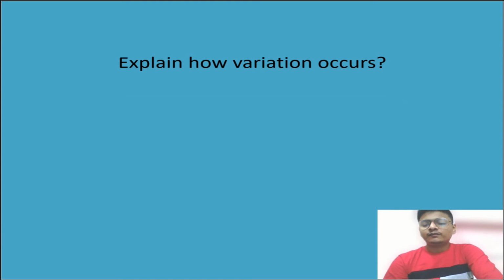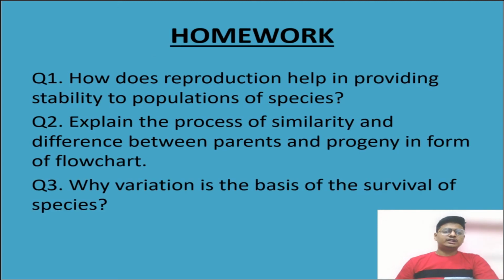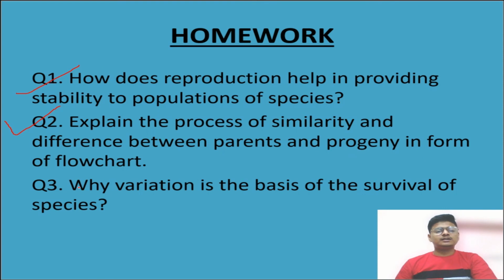So students, till now we have studied why organisms reproduce, whether organisms create exact copies of themselves, and the importance of variation. Okay, now I will be concluding this class by giving you some homework. The first question is, how does reproduction help in providing stability to the population of species? Second, you have to explain the process of similarity and difference between parents and progeny in the form of a flowchart. Third, why is variation the basis of the survival of species?